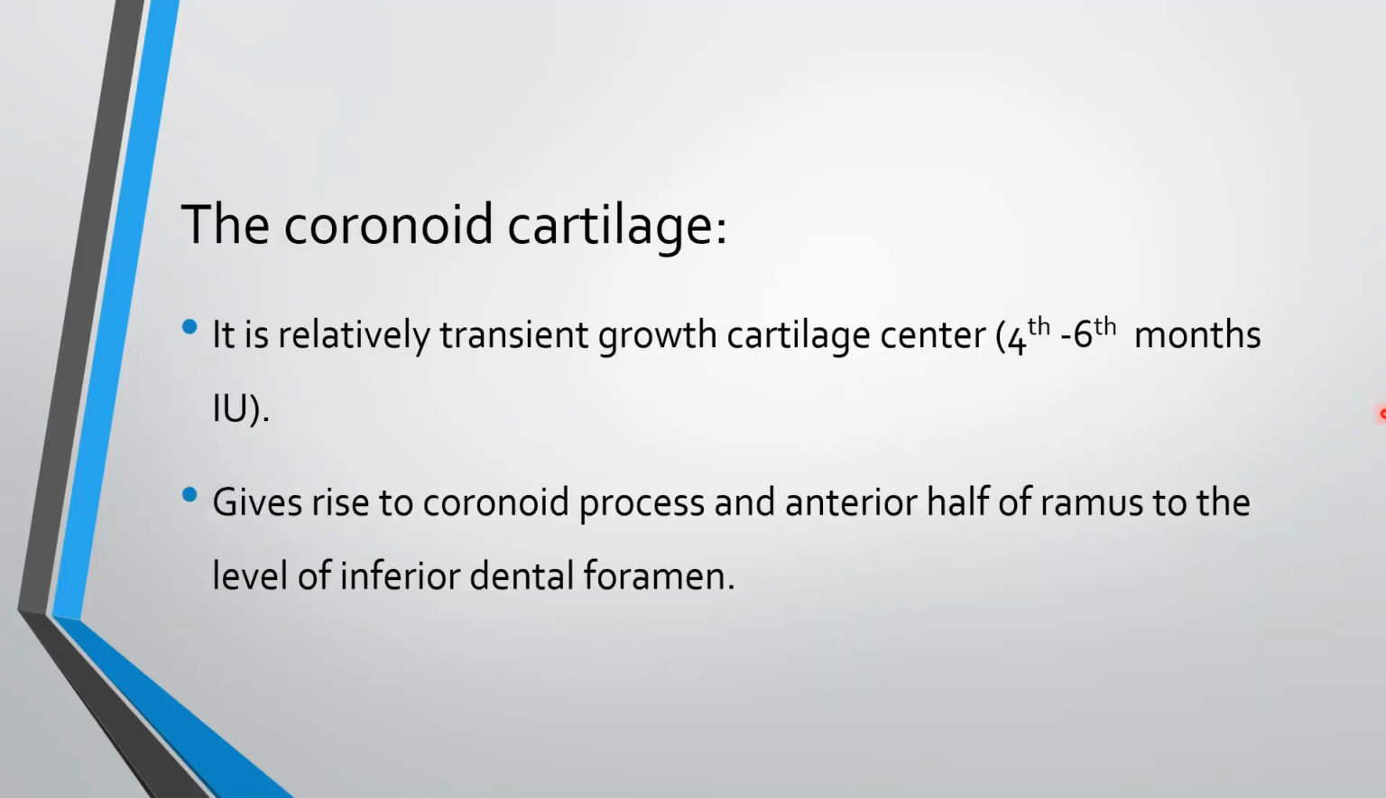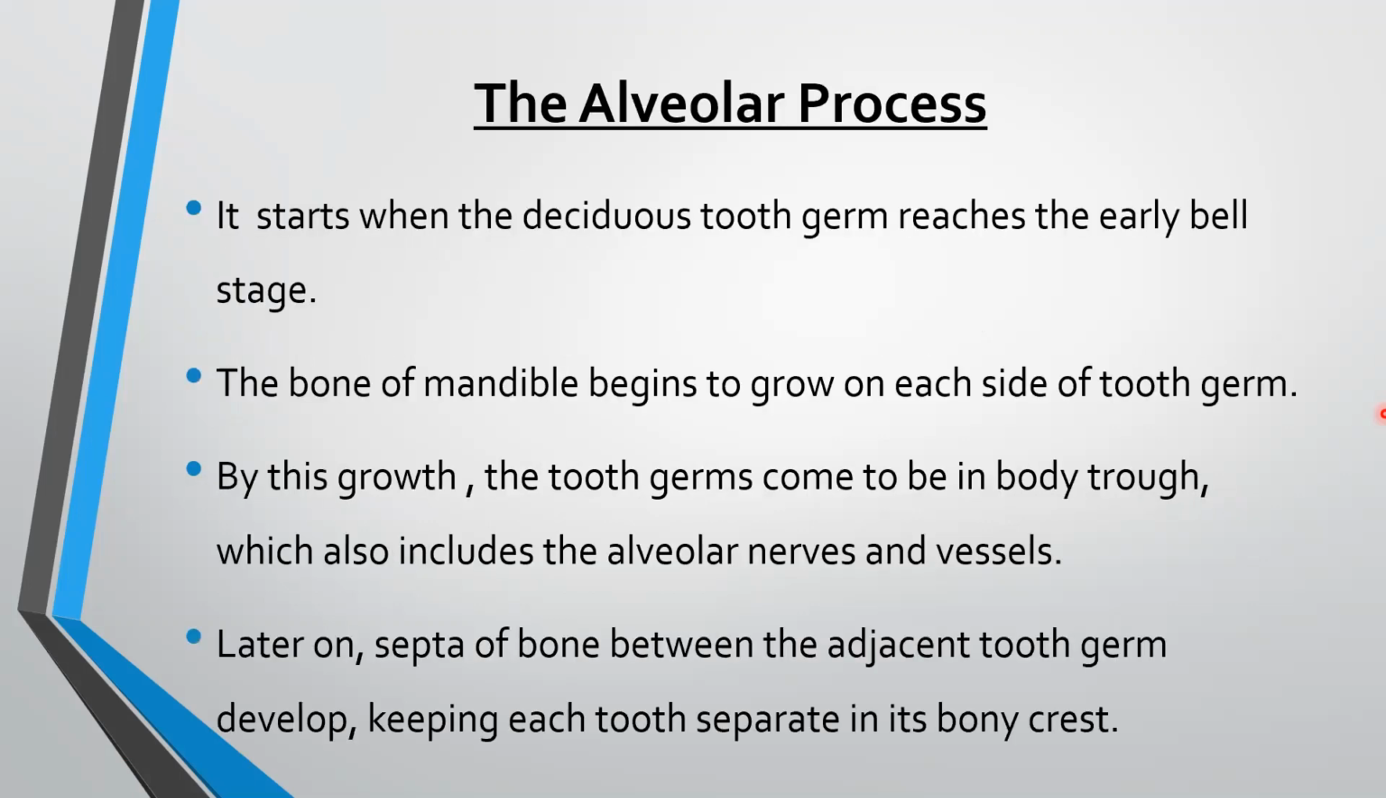The coronoid cartilage. It is relatively transient growth cartilage center from 4 to 6 months of intrauterine life. It gives rise to coronoid process and anterior half of ramus to the level of inferior dental foramen.